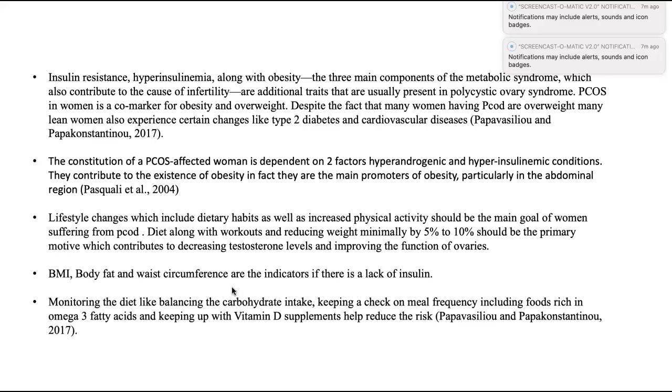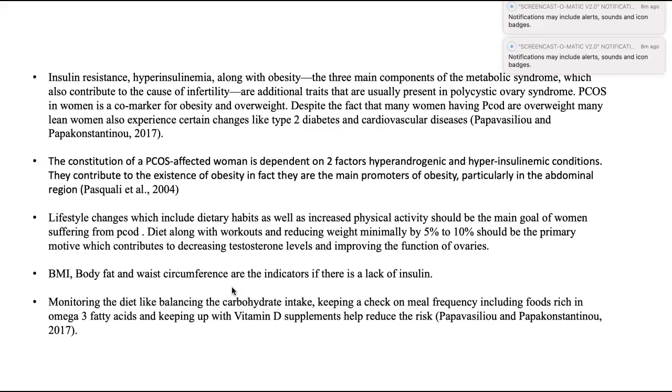So it is not only the case with obesity. Obesity does link to PCOD and PCOS, but nowadays lean women can also experience PCOD and PCOS because of certain lifestyle changes: our eating habits have changed, and our lifestyle has become sedentary.